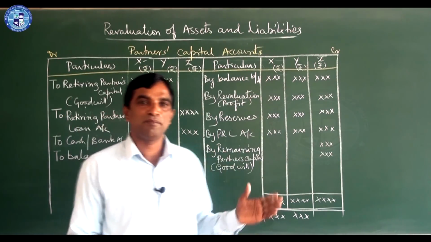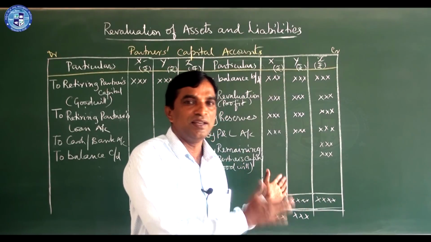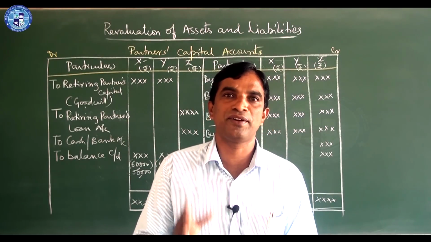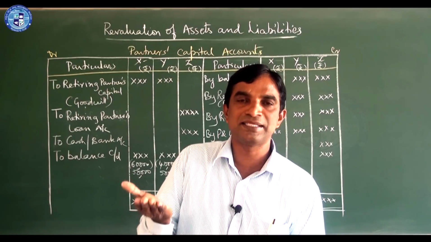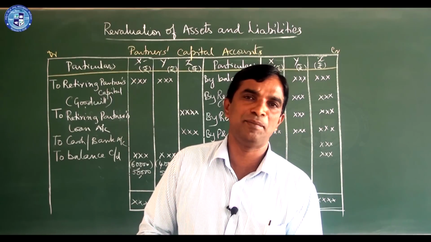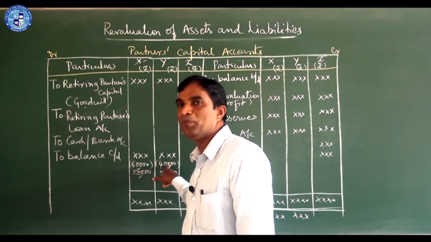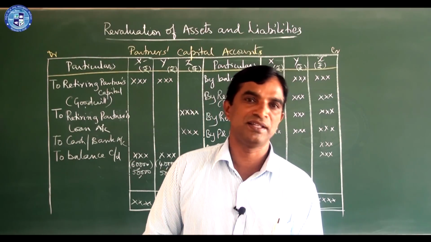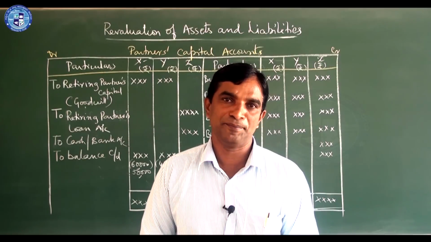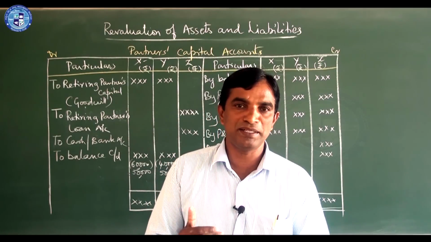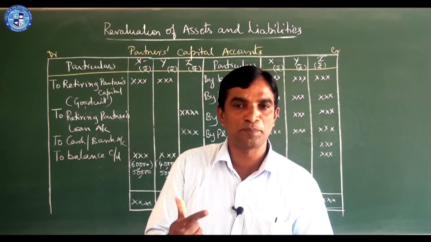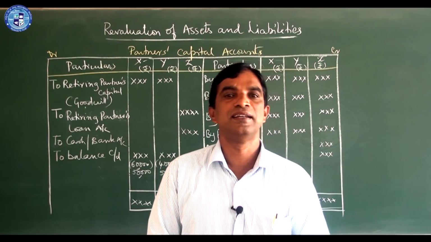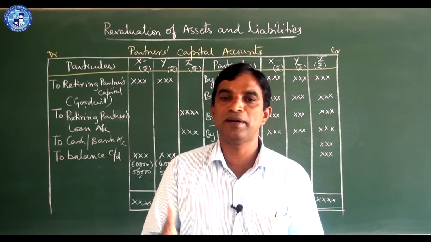After this, we prepare the balance sheet, transferring all the items in the old balance sheet with the adjustments. You should not forget to write the adjustments, that is, the increase or decrease in the value of assets and liabilities. Along with this, you should write the new balance sheet. Then you should see cash or bank adjustments. There your balance sheet should tally. So remember, at the time of retirement, all these adjustments, the new profit sharing ratio and gain ratio will come. Along with that, while settling accounts, you should remember these 5 things.